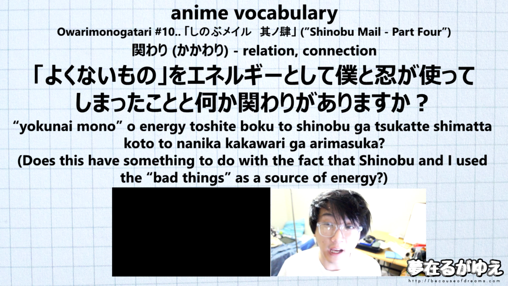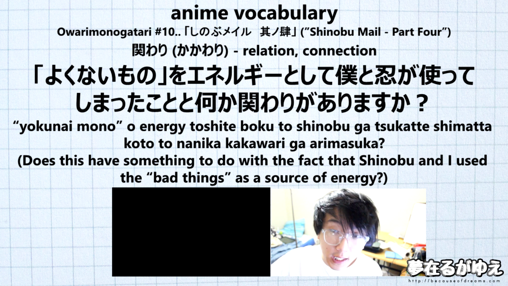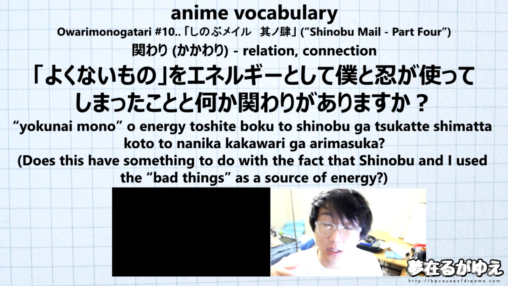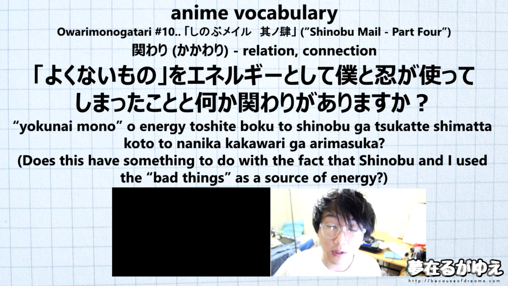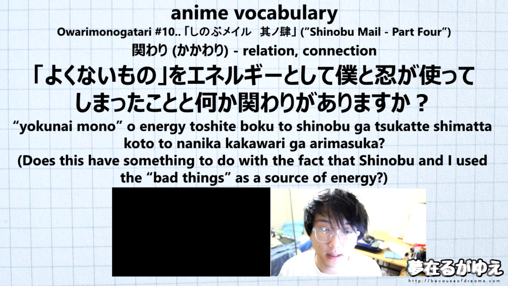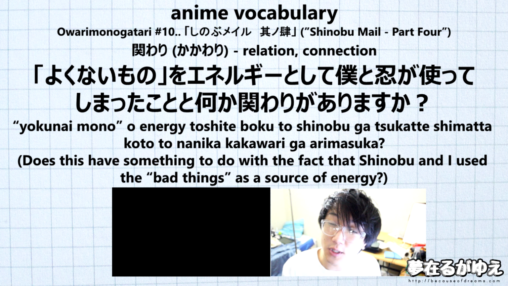And then right after that we have nanika kakawari ga arimasu ka. Nani, we should know that the word nani means what. Nanika is going to more appropriately translate to something or anything. Now finally we have our vocab word here, kakawari, which is going to translate to relation or connection. Then we have the grammar pattern ga arimasu, and that's basically just going to translate to there is. And aru is an existential verb, so this will translate to there is. Kakawari, which is going to be there is a relation or there is a connection. Then we end the sentence with ka to turn it into a question. So is there a relation or is there a connection?